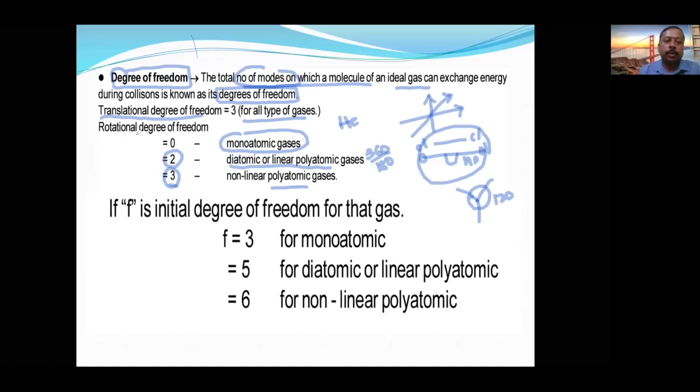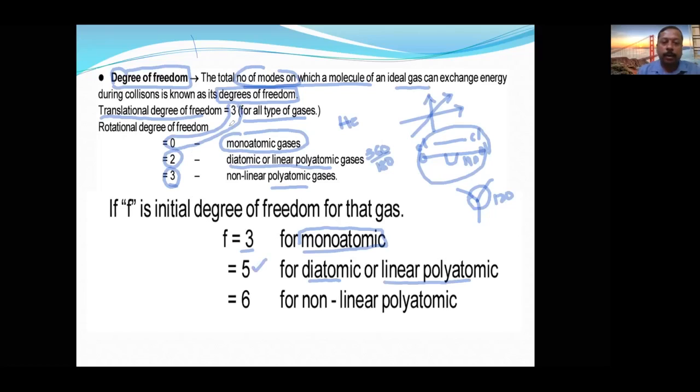Okay. So there are two types of degree of freedom: translational and rotational. When you add both of them, for monoatomic it is 3 plus 0, so the degree of freedom will be 3. For diatomic or linear polyatomic, 3 plus 2 is 5.